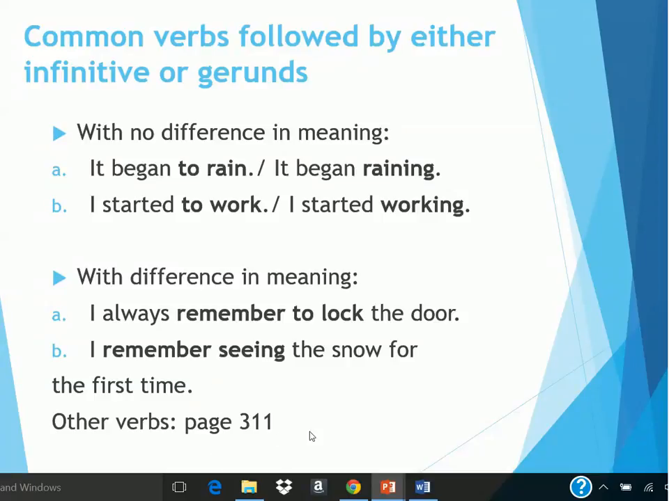Other verbs you can find if you go to page 311. Well, that is all for chapter 14. We will continue this same topic when we see chapter 15. Thank you.